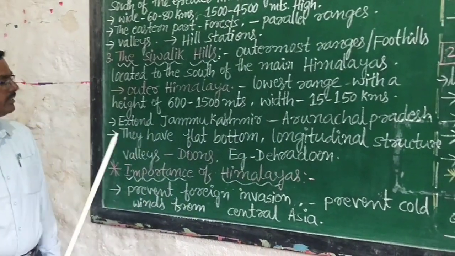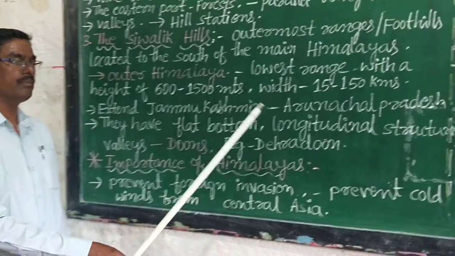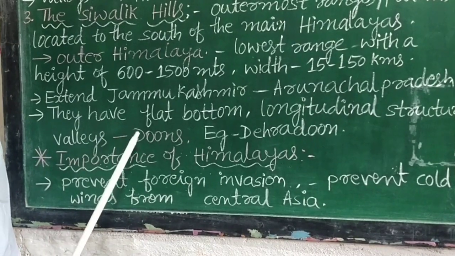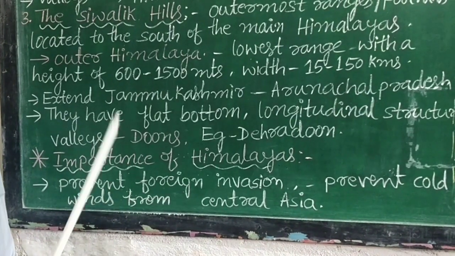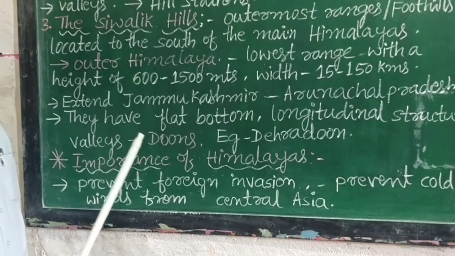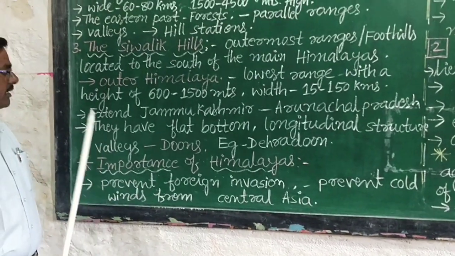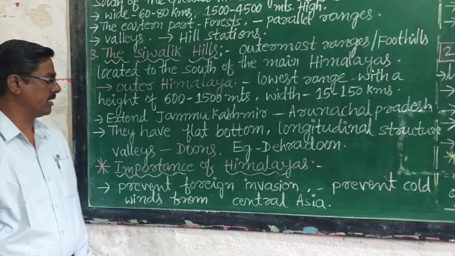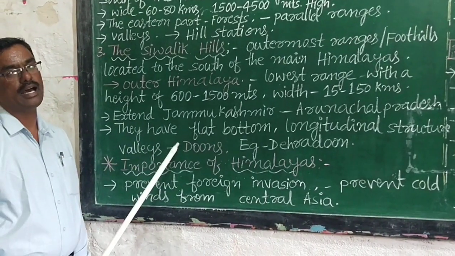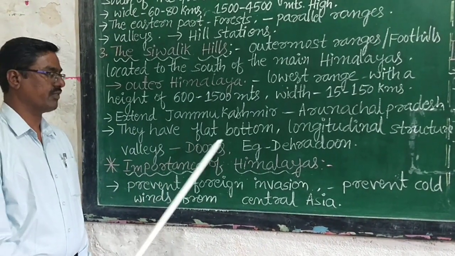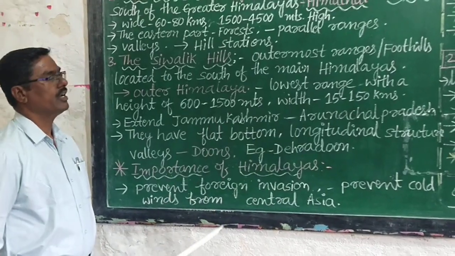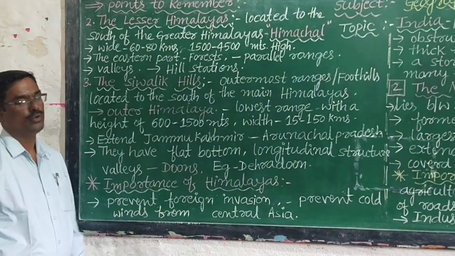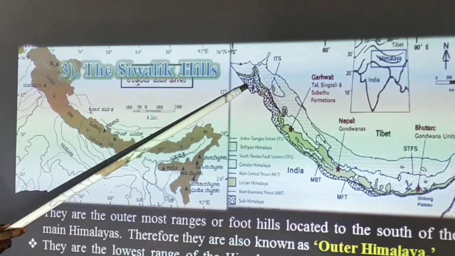These Shivalik Hills extend from Jammu Kashmir in the west to Arunachal Pradesh in the east. They have flat bottom longitudinal structure valleys. Hence these are called dunes. For example, Dehradun. Yes students, what are called dunes? Shivalik Hills have flat bottom longitudinal structure valleys. Hence they are also known as dunes. For example, Dehradun. So let us know more detail through audio visual aids.